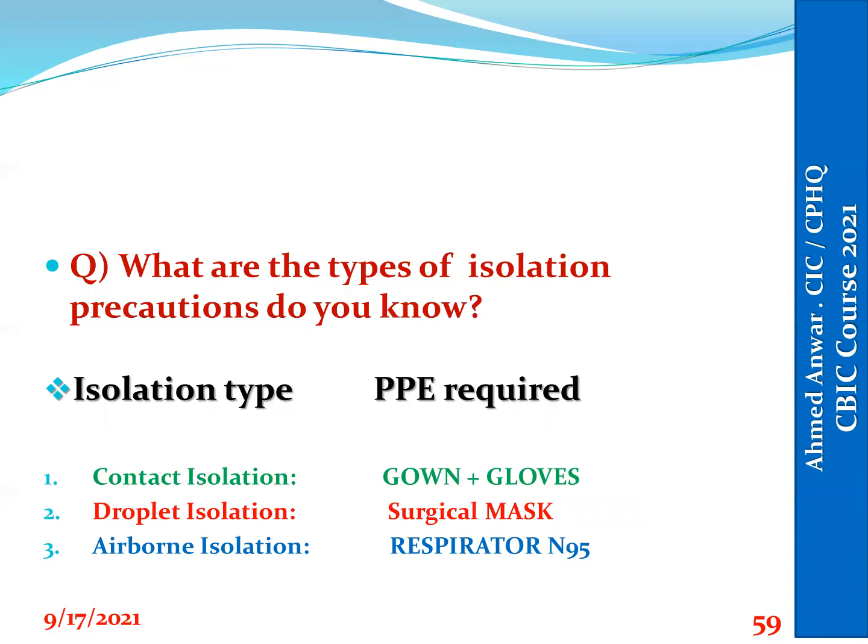So the surveyor often asks about the isolation practice and isolation precautions, so all staff should be oriented about that. We have 3 types of isolation: contact, droplet, and airborne. And in front of each one, we have the PPE required for each type. For example, for contact, we have to wear gown and gloves, besides the standard precautions. For droplet isolation, a surgical mask, and for airborne, mask N95.